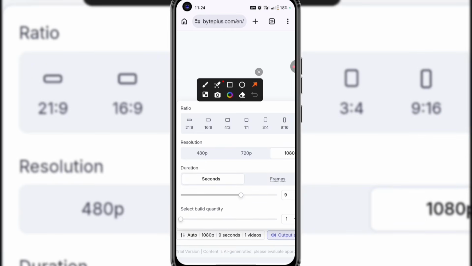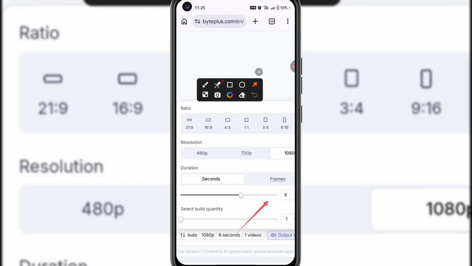And here is where you select the aspect ratio. You can see different aspect ratios, you can see the resolution, and you can see the duration. This is the duration. And this is the quantity, the output, how many videos you want to generate. So I set it to 1 because I want to generate only 1 video. If you want, you can generate 2 at once.